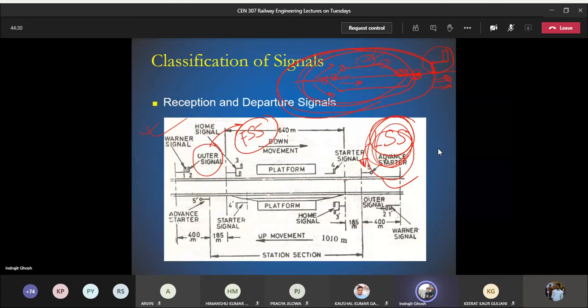And obviously, until and unless the advanced starter shows you the proceed information, no train can leave the station limits.